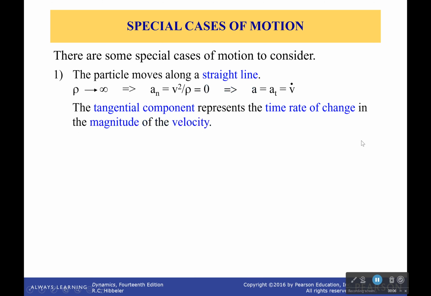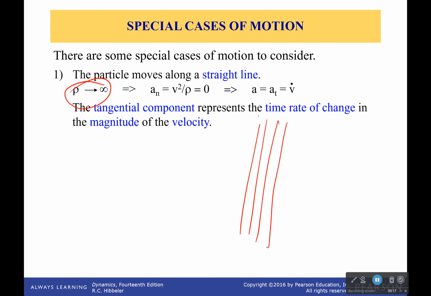Everyone, so this time we're going to go into some very special cases of motion. For example, if the particle moves along a straight line, well then our center of curvature is at infinity. Wonder why? Because in geometry we say that all parallel lines intersect eventually at infinity. Why? Because magic. This is just some sort of mathematician magic, but it works really nicely for these equations because it makes our normal component 0 and makes our whole acceleration equal to the acceleration in the tangential direction.